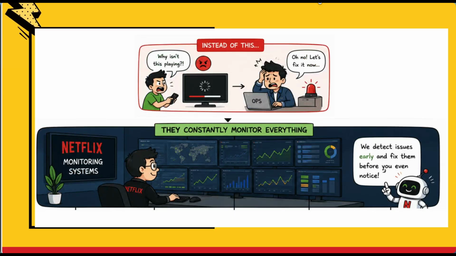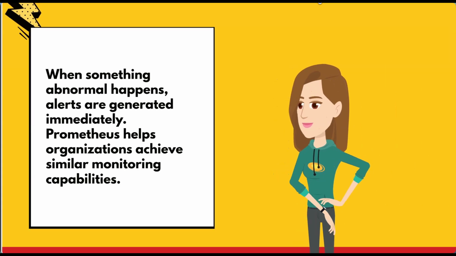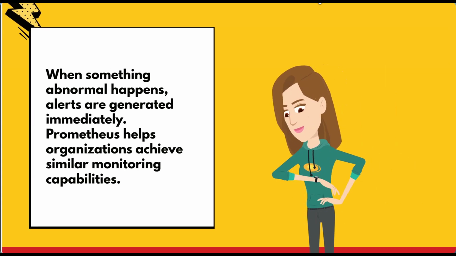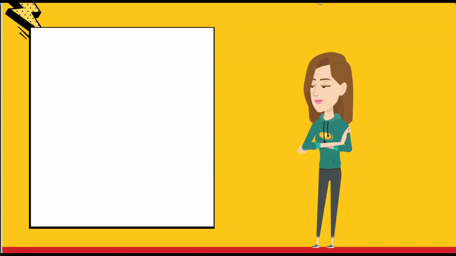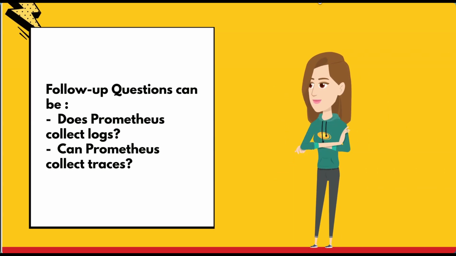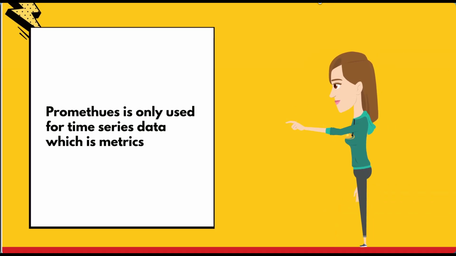For example, Netflix. They don't wait until customers complain that videos aren't playing. Their monitoring systems constantly track CPU usage, memory usage, request latency, all of those, and when something abnormal happens, alerts are generated immediately. So Prometheus helps organizations achieve similar monitoring capabilities. Follow up questions can be, does Prometheus collect logs or can it collect traces? Prometheus is only used for time series data, which is metrics.